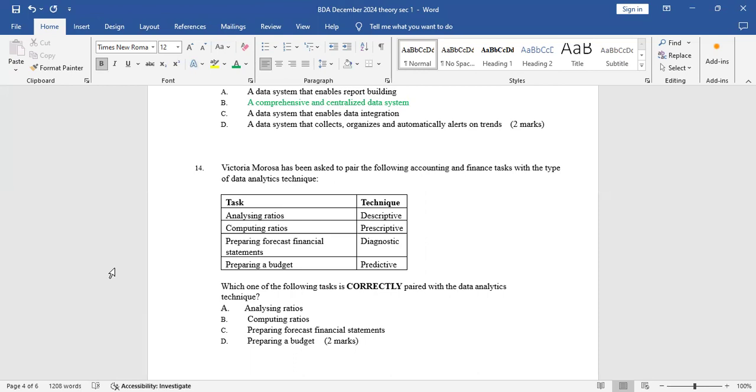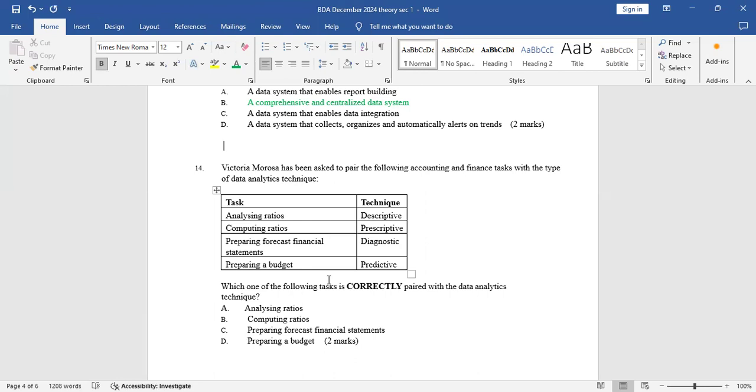So here the correct answer was analyzing ratios is the descriptive analysis. I know most students might have gone for preparing a budget as predictive. No, preparing a budget is a descriptive analytics, just as analyzing ratios is a descriptive analytics. I always tell my students that no business data analytics paper will pass without testing your knowledge on data analytics techniques.